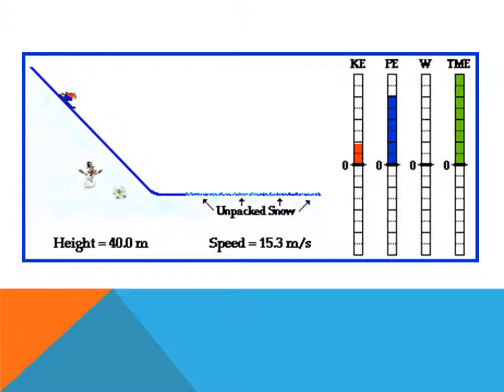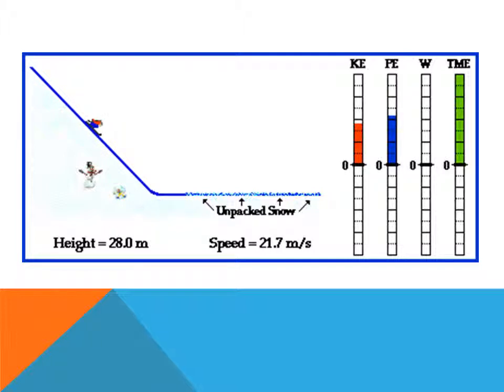Notice the kinetic energy increases and potential energy decreases at the same rate as the skier goes down the hill. As the skier loses height and therefore loses potential energy, she gains speed and therefore gains kinetic energy. The amount of total mechanical energy remains constant during the skier's descent, indicating the conservation of total mechanical energy.